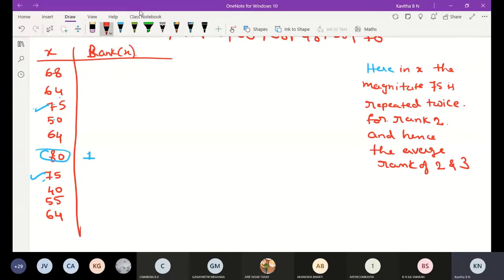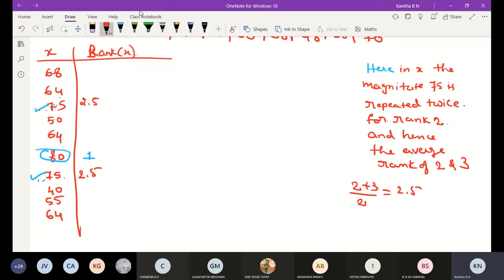Already the first rank is assigned to 80, and 75 and 75 are the 2 repeated marks. 2 and 3 we have to take the average. Add 2 plus 3, whole divided by 2, since 75 is repeated 2 times. This rank will be 2, this rank will be 3. 2 plus 3 divided by 2, we are getting 2.5. Means this rank is 2.5 and also this is 2.5.